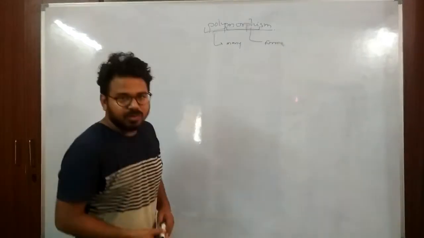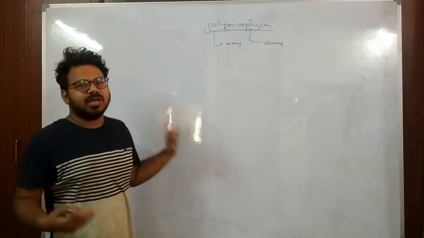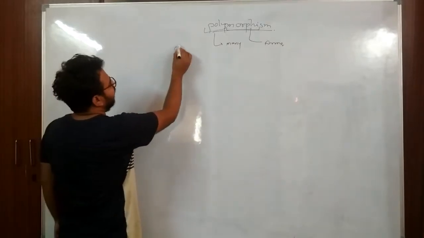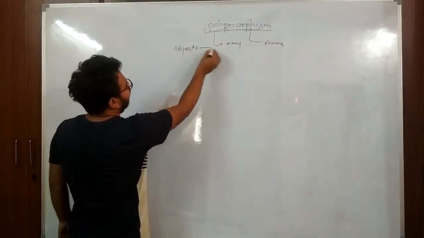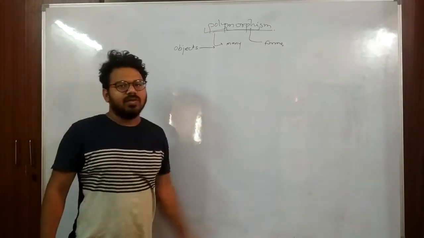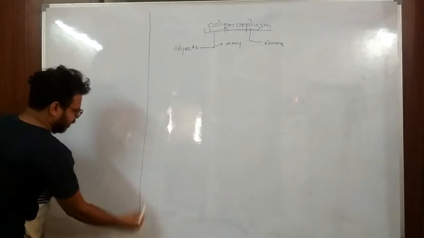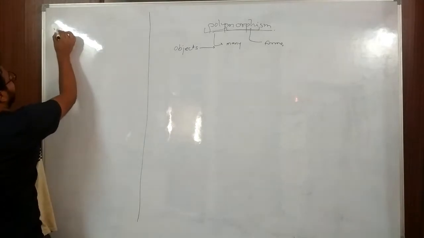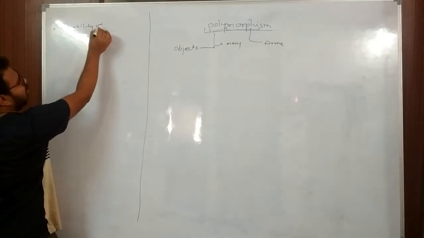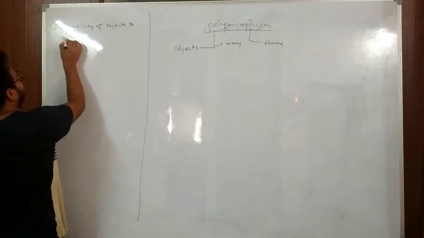Okay, so if we talk about the ability of having many forms, then we will ask in Java whose ability. So generally in Java we deal with objects, so it is the object's ability to take multiple forms. So basically in a single line, let me write it here, the definition of polymorphism: the ability of objects to take multiple forms.